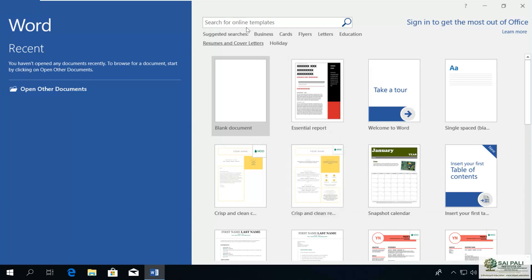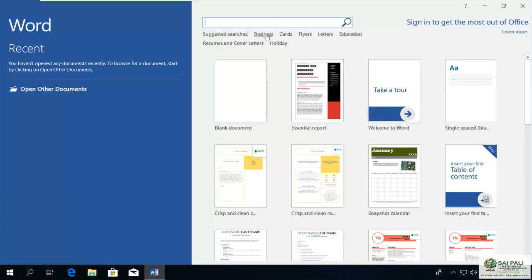Otherwise you can search from here also. This will search online for more templates. If you are not seeing a template related to your requirement, it is not there, then you can search on the internet also, directly by typing the search. For that you need an internet connection.